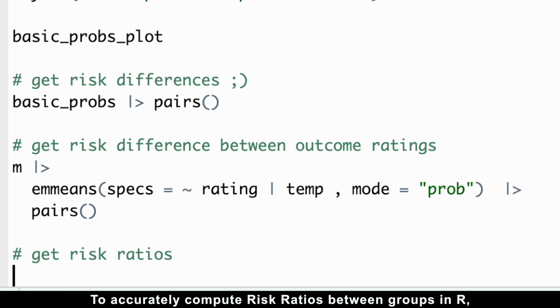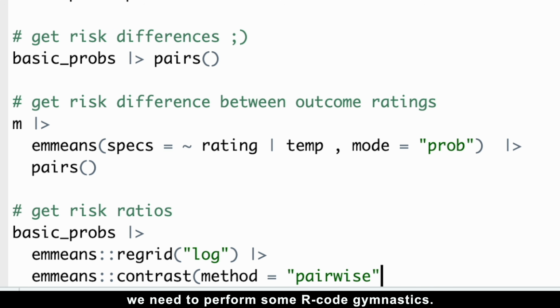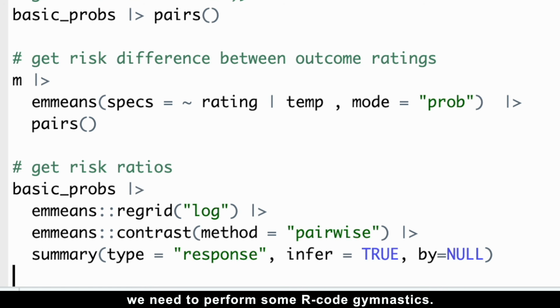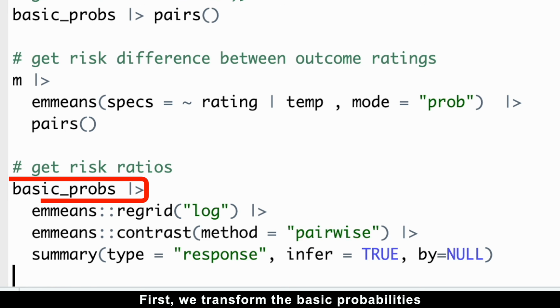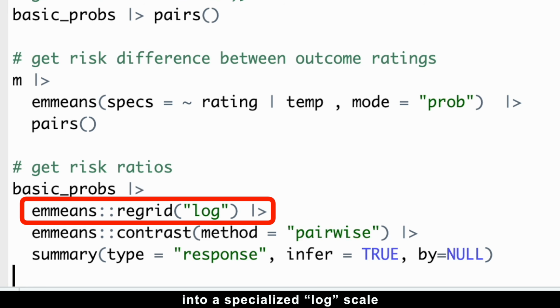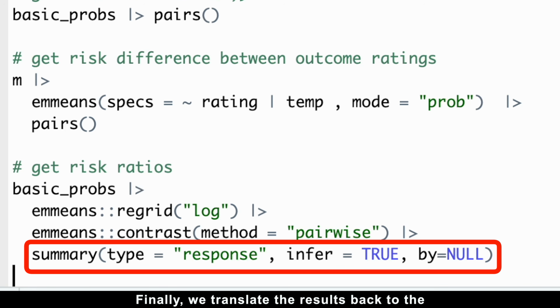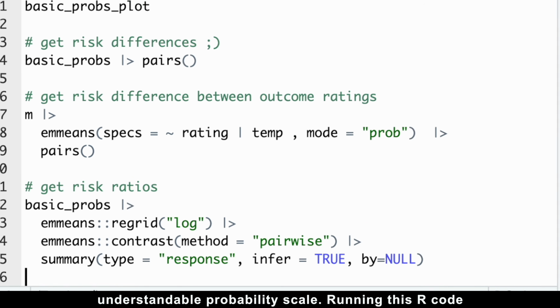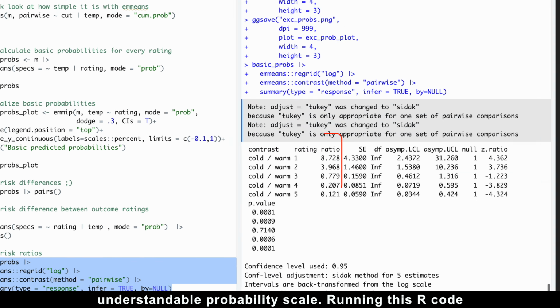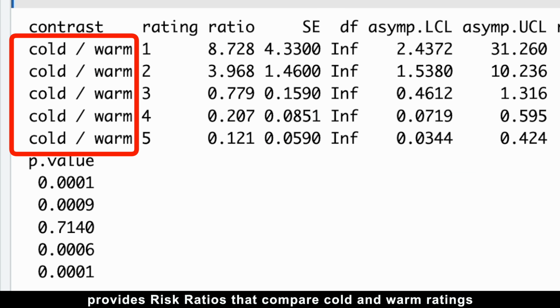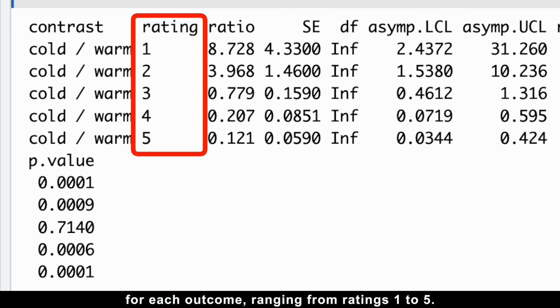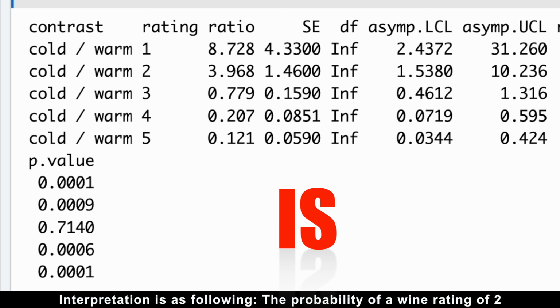To accurately compute risk ratios between groups in R, we need to perform some R-code gymnastics. First, we transform the basic probabilities into a specialized log scale for accurate statistical calculations in log odds. Then, we conduct pairwise comparisons on this transformed scale. Finally, we translate the results back to the understandable probability scale. Running this R code provides risk ratios that compare cold and warm ratings for each outcome, ranging from ratings 1 to 5. Interpretation is as follows.